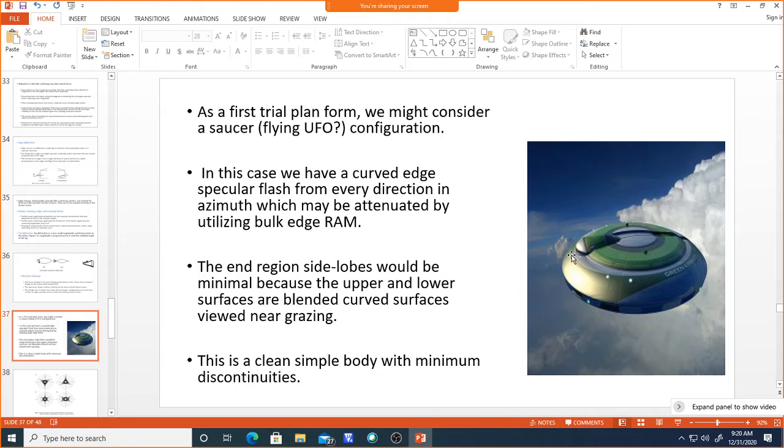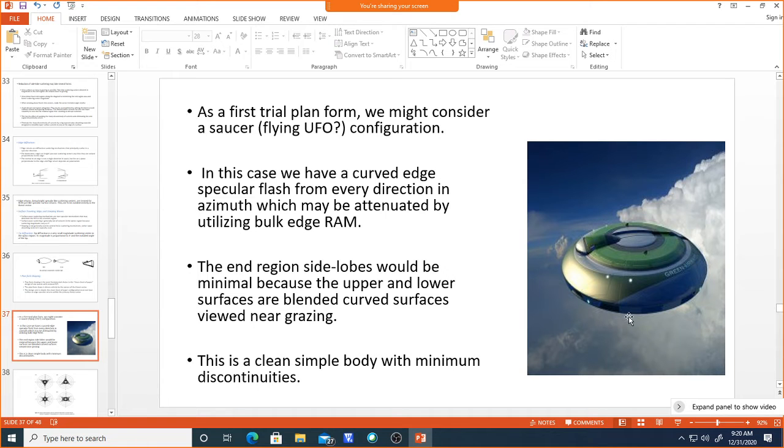So by using the shaping material on this clean sheet of paper, or you can use the radar absorbing material also to absorb the energy in the azimuthal direction. You can even coat the paint or paint kind of thing in this complete azimuthal direction, and you will be able to reduce the RCS.